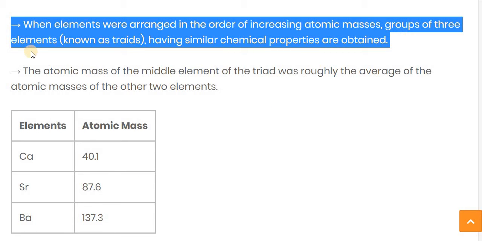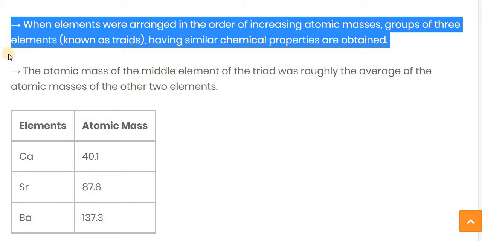Then a group of three elements, that's why it's known as a triad, having similar chemical properties, is obtained. So we can say that calcium, strontium and barium have similar properties.